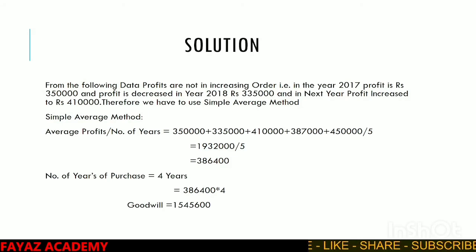So simple average method formula: average profits divided by number of years. Average profits: 3,50,000 plus 3,35,000 plus 4,10,000 plus 3,87,000 plus 4,50,000 divided by 5. We arrive at a simple average of 3,86,400. Number of years of purchase given in the question is 4 years. So 3,86,400 into 4. So the value of goodwill, we arrive at 15,45,600. The value of goodwill under simple average method.